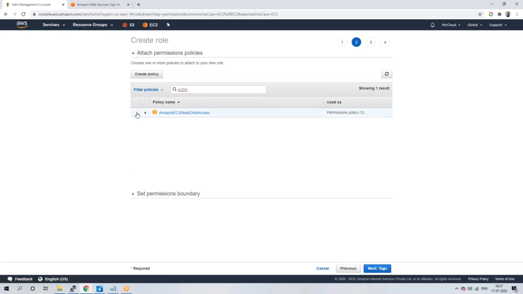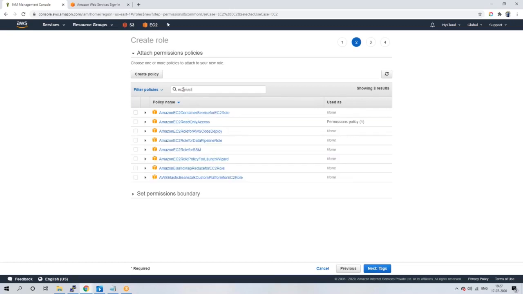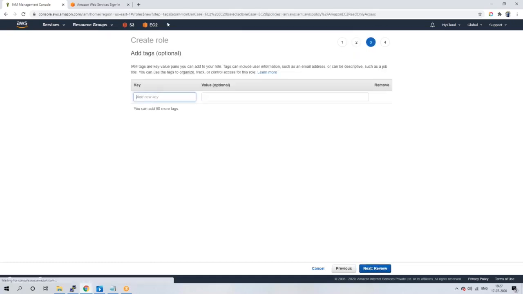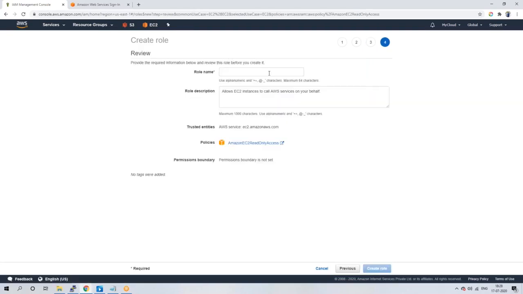Who requested? I'll tell you the difference. Yeah, select this. EC2 full means you can create new instance, you can shut down, you can start. These permissions, full permissions means. Yeah, next. Provide some role name and create role. So what is the difference between role and this one? I'll tell you. So you won't get any credentials now.